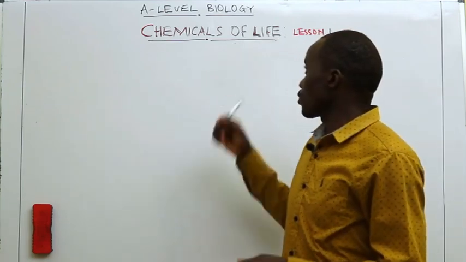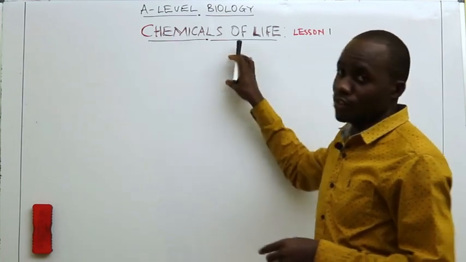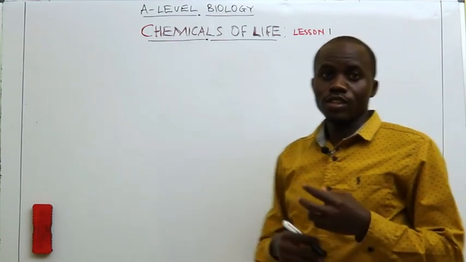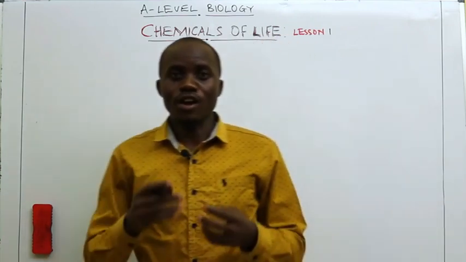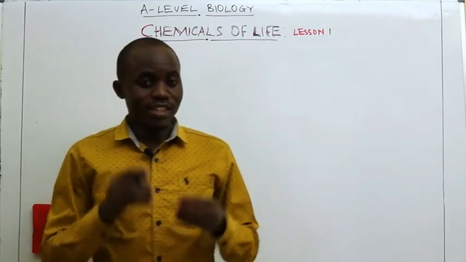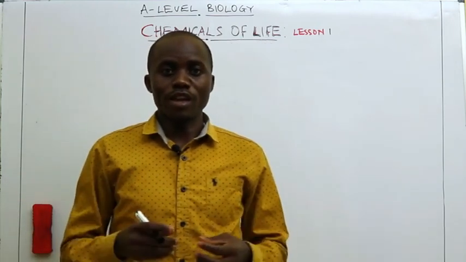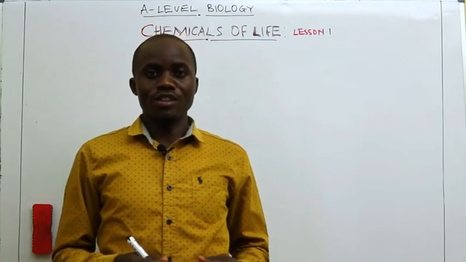Now, chemicals of life are chemical substances that maintain the life of an organism. These are the chemical substances that are needed by an organism to maintain its life.